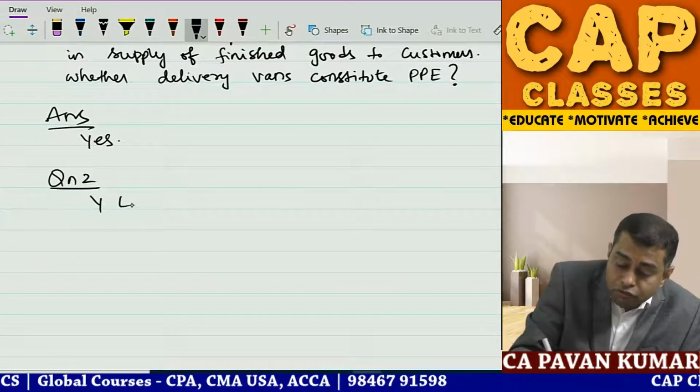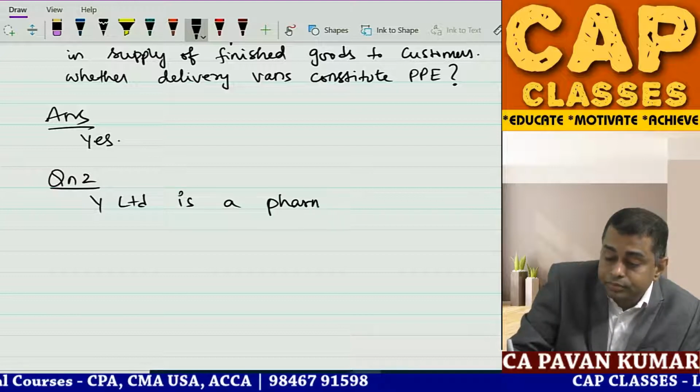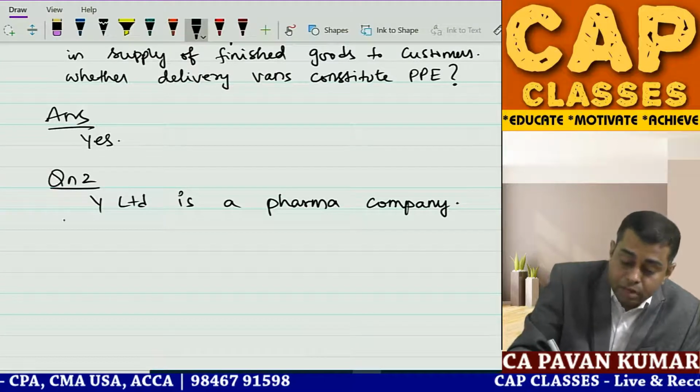Question number 2. Y Limited is a pharma company.